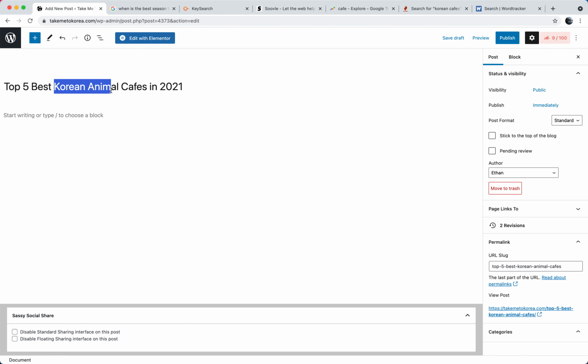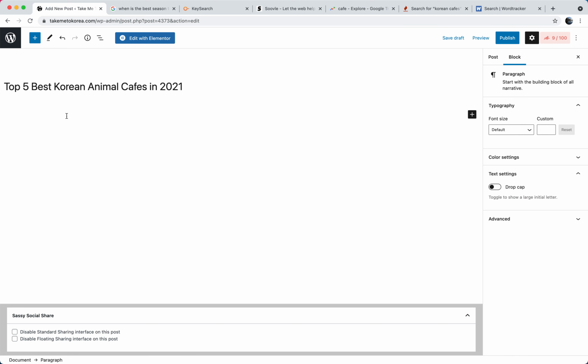Don't put Korean animal cafes in every sentence. Just every paragraph or even just a few times in a post is okay because Google and readers already have an indication as to what you're writing about. So provided this post is detailed and well made, then it has a chance of appearing first when somebody searches it. What is important is using subheadings.